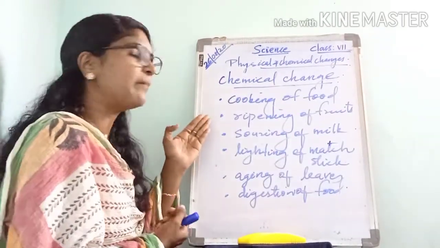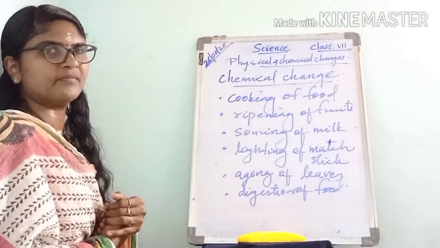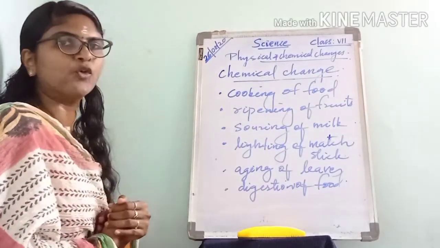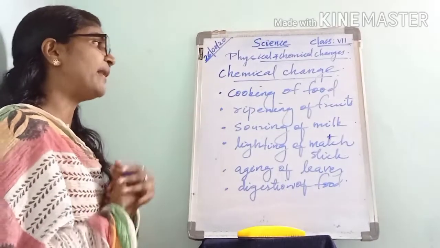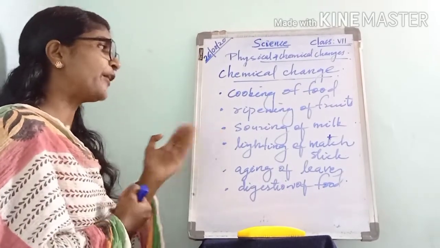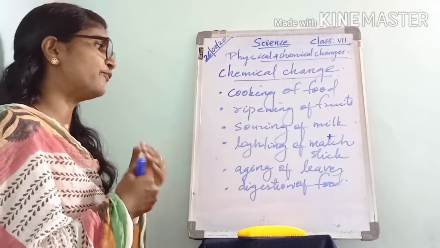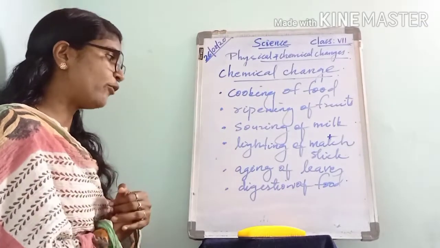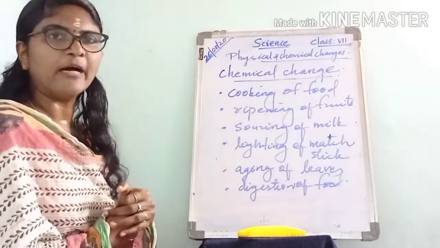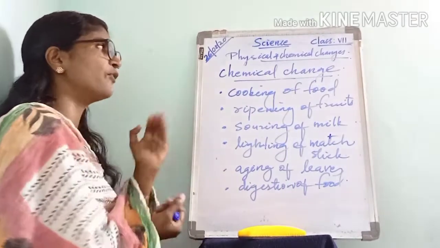Let's see more examples for chemical change. First one, cooking of food, then ripening of fruits, souring of milk, lighting of a matchstick, aging of leaves, and digestion of food. These are a few examples for chemical change.